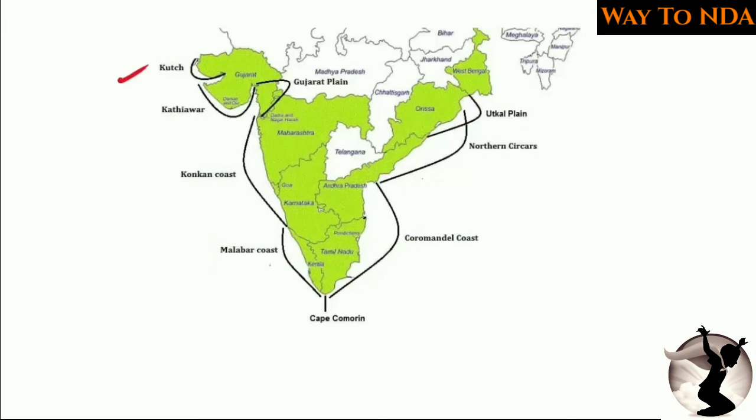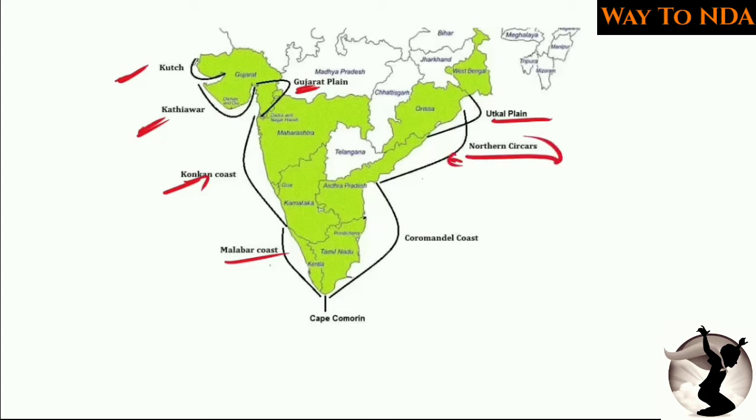So again we will revise. This is the Kutch plain, Kathiawar plain and Gujarat plain. So going north to south, we have Kutch, Kathiawar and Gujarat. And again in Maharashtra you will find the Konkan plain. Then in Karnataka and some part of Kerala you will also find the Malabar coast. Again on the eastern side, in the Odisha area you will find the Utkal plain and northern Sircars.